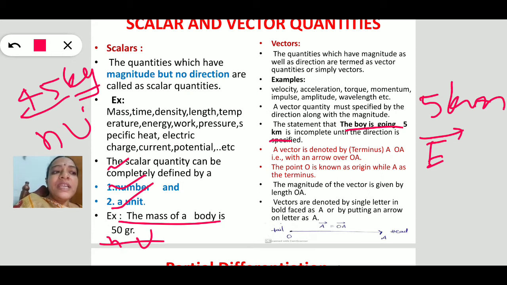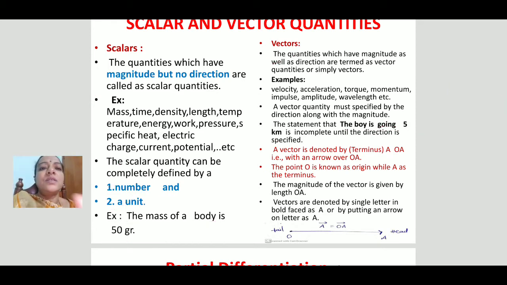Here, a displacement has both magnitude and direction, and I have to express both at the same time. So displacement is a vector. The quantities which have magnitude as well as direction are termed vectors. Simply we call them vectors. For example, displacement.